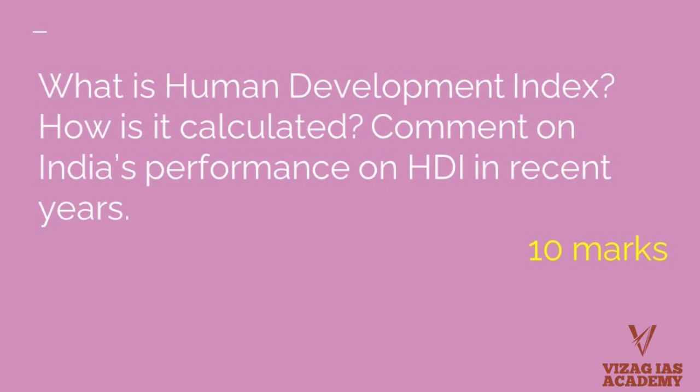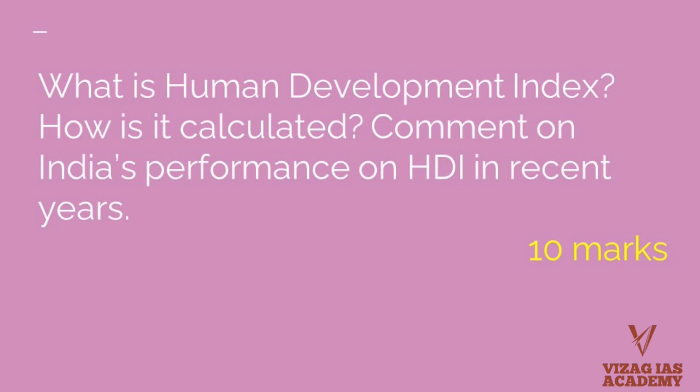Right. So there is a specific formula that is used, that I'll probably be giving in the model answer when I give it. You can see it through that model answer. So there are specific formulas to calculate these dimensions, right? And they take the geometric mean of the three values: the value that you derive for health, the value that you derive for education, and the value that you derive for the standard of living, right? So they take the geometric mean of these three.